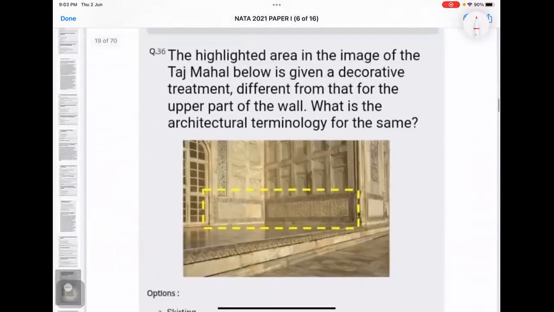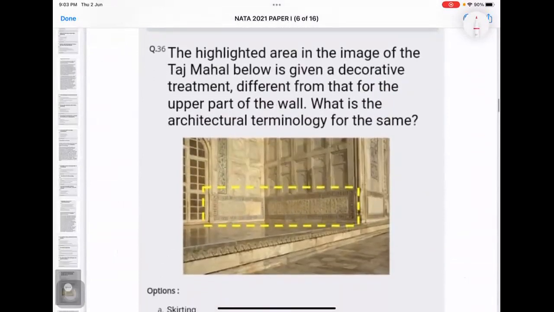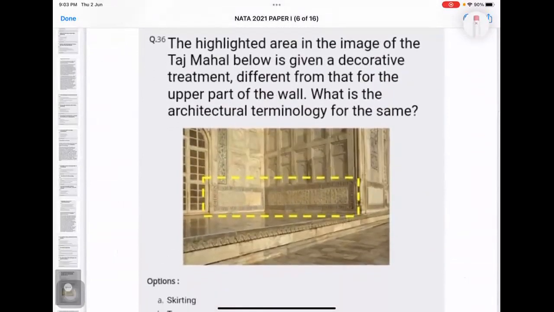Now we are going into another part: terminologies which Pooja ma'am has covered already, or you can say the theory of architecture, what I have taught you in the classes done before this. We will start the discussion from here, complete the paper, and I will share it with you tomorrow.